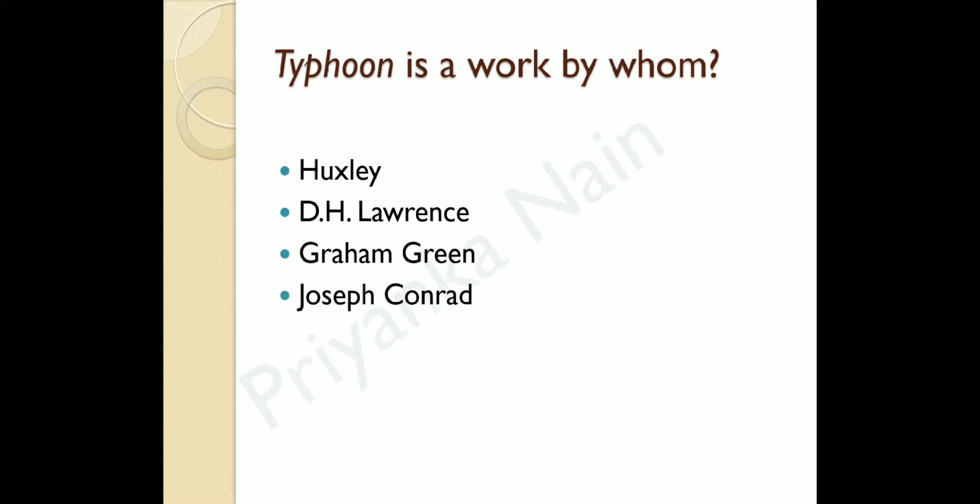Typhoon is a kind of novella that portrays a story of Mr. Macquarie. Mr. Macquarie is a captain of a ship who gets caught in a typhoon. What is a typhoon? A typhoon is a kind of storm. So, Typhoon is a work by Joseph Conrad. D is the right answer.